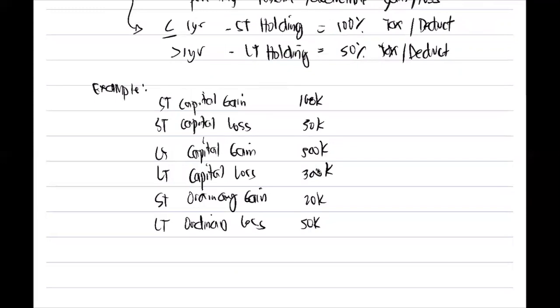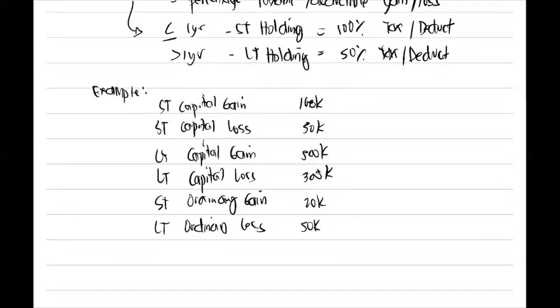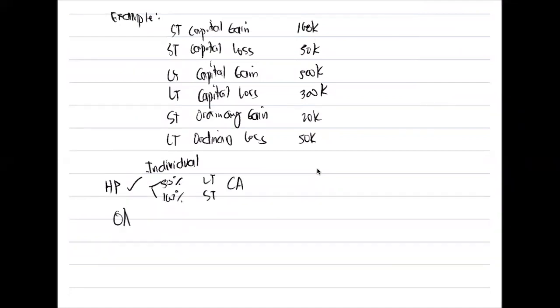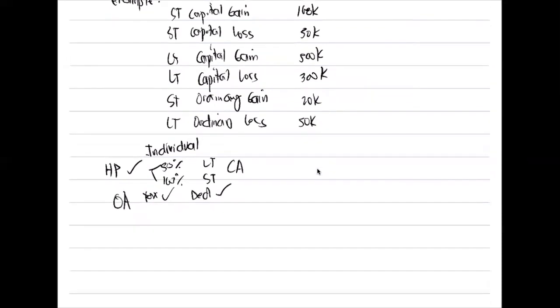our taxable income? Okay. So you need to determine whether that is an individual or a corporation. If that is an individual, what is the rule? It is subject to holding period. 50% for long term, 100% for short term. That is for capital asset. While ordinary asset, taxable in full and deductible in full. Okay. So, short-term capital gain. Since short-term yan, subject to holding period yan kasi nga individual siya. What is the rate? 100%. So, 100,000 multiplied by 100% will give us 100,000.